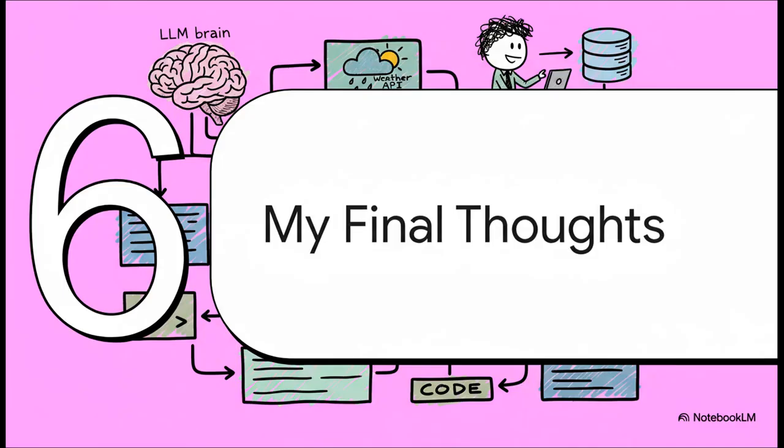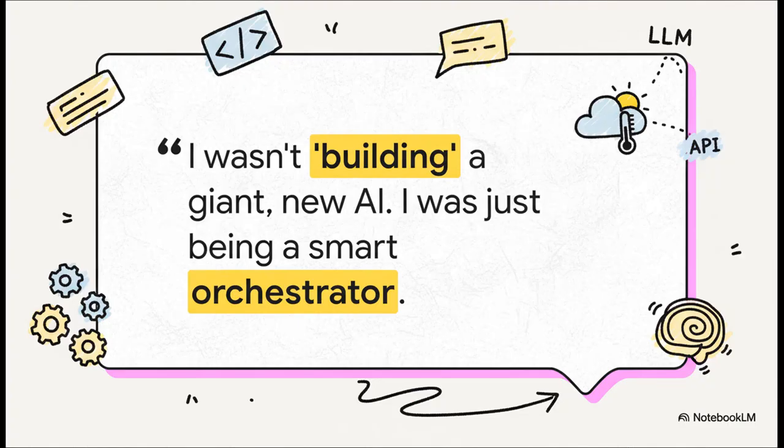Okay, so let's zoom out from the code for a second. Let's talk about the big takeaway from me from this whole project, because it really did change how I think about building things with AI. The moment I finally saw that complete output print to my screen, that was it. That was the big realization. I wasn't building an AI from scratch. Not at all. I was just being a smart orchestrator. My Python script, my agent, it was like a conductor of an orchestra. It was telling the genius brain when to think, and it was telling the practical tools when to go out and do something. My code was just the essential link that made them all work together in harmony.